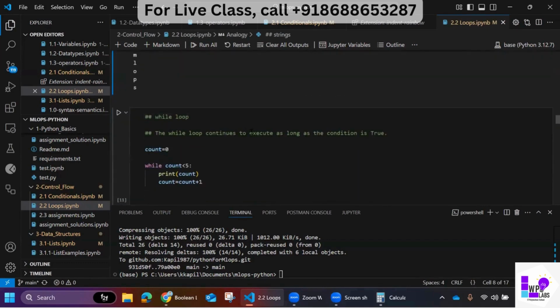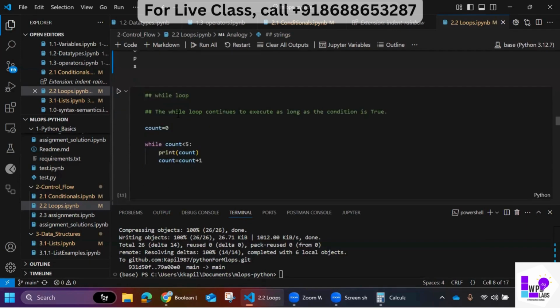Now there is another loop which is called a while loop. In most cases, I would say in 80% of the cases, you can use for loop and while loop as a replacement for each other. It's up to you. If you want to use a for loop, you can; if you want to use a while loop, you can. But in some cases, about 20%, you might find the while loop is a better one. It's based on how you are thinking.